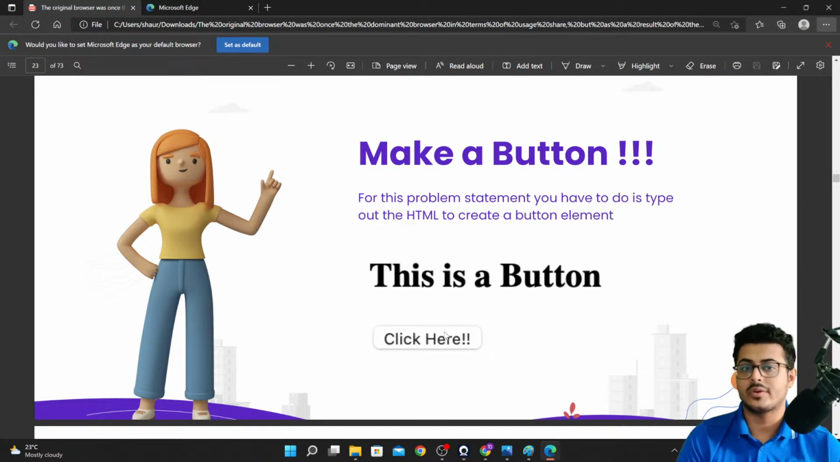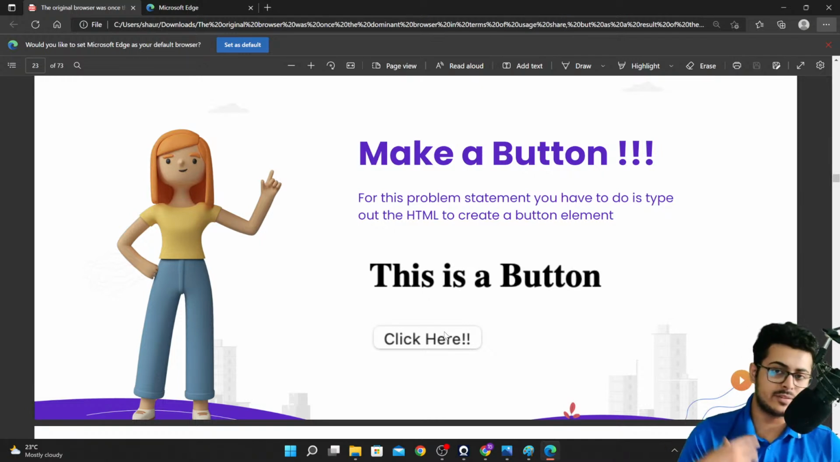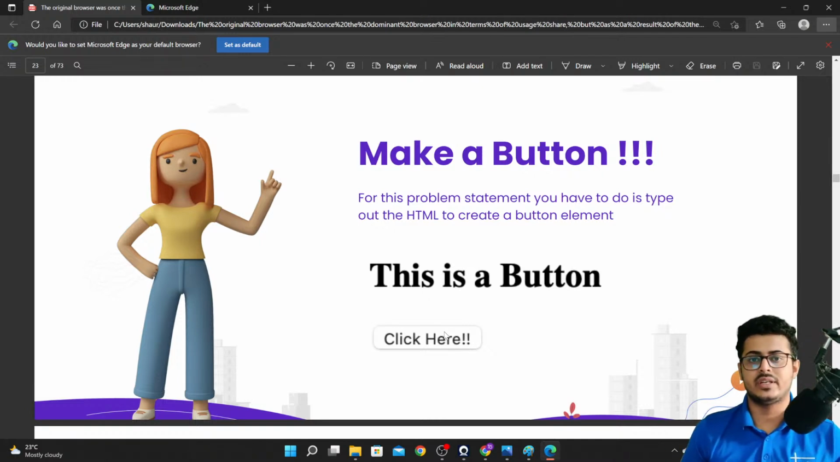Now if you don't know how to create a button, you can just search for it. You can search in MDN references for button, or you can just Google it: how to create a button in HTML. Once you have learned about it, just read through everything that has been provided. The more that you read, the more understanding you will have of the concept. So that is what I'm suggesting to you guys.